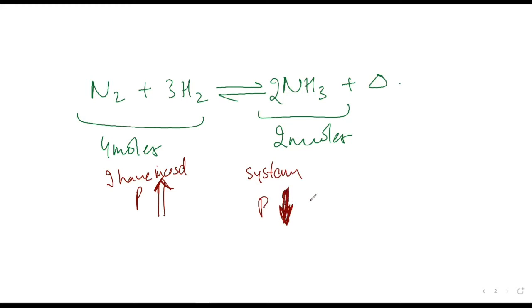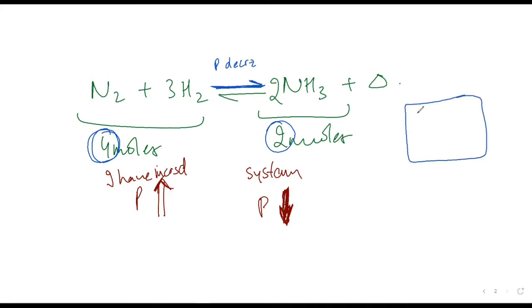How can it decrease it? Let's analyze. I have 4 moles here. I have 2 moles here. If you go in the forward direction, does the pressure decrease or increase? So pressure will decrease. See, try to understand. You have this vessel in which you put 1 plus 3 moles, let us assume we take 1 mole of nitrogen and 3 moles of hydrogen. Then 2 moles of NH3 is formed.